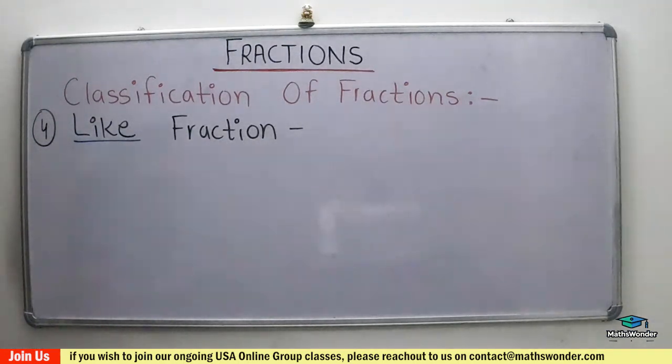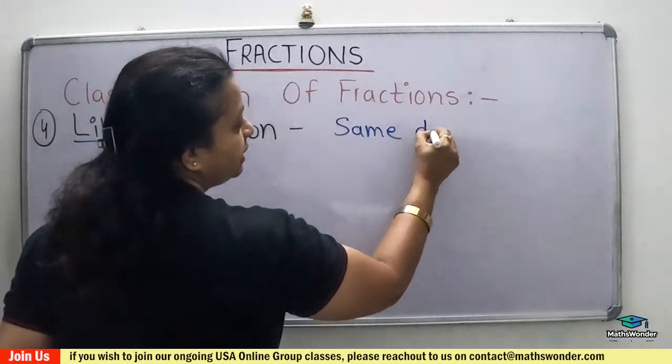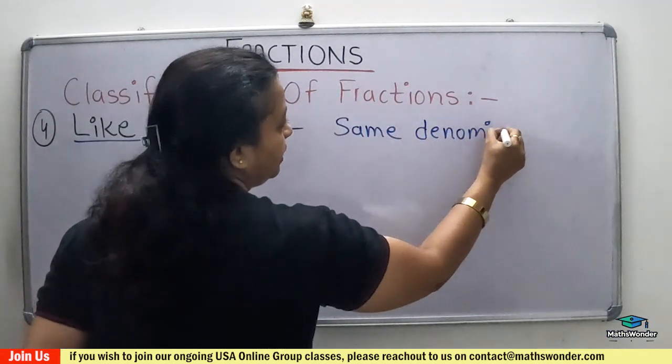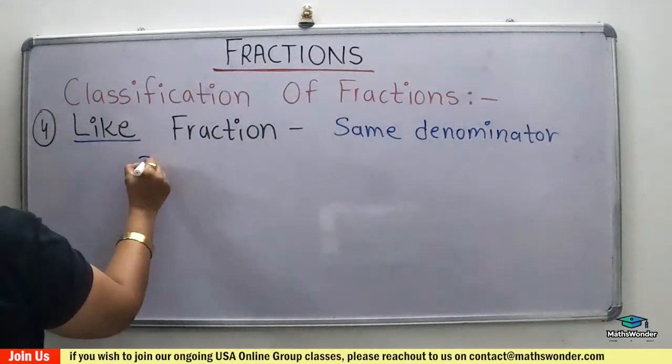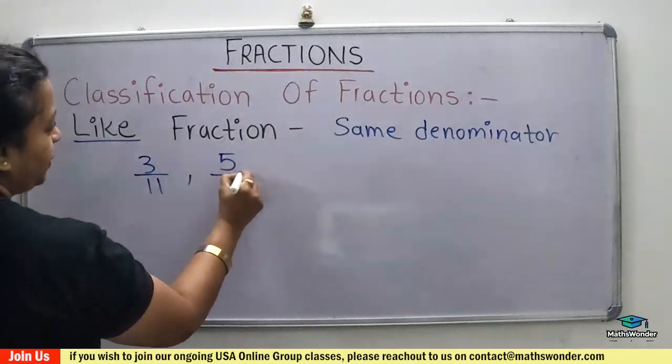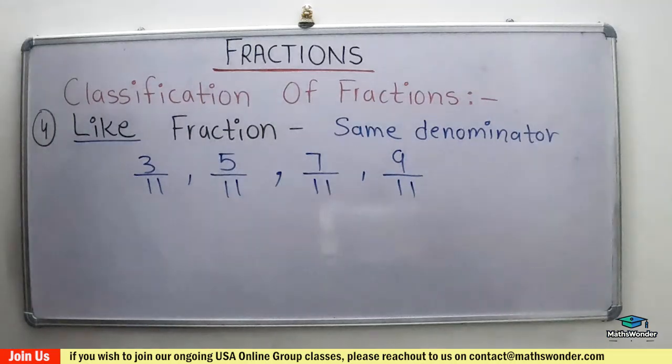So a like fraction is two or more fractions with the same denominator. Correct. We can give any example. Suppose 3 over 11, 5 over 11, 7 over 11, 9 over 11. The numerator can be anything, but the denominator must be the same. So we call it a like fraction.